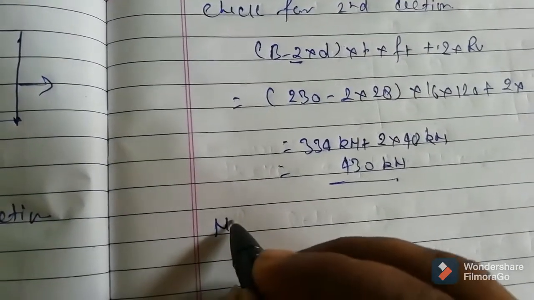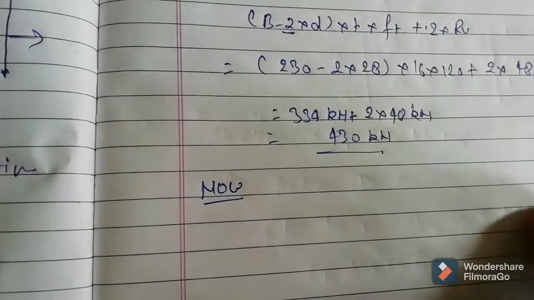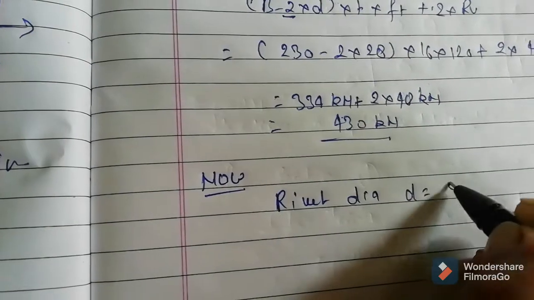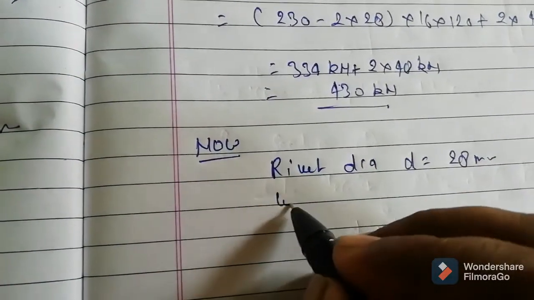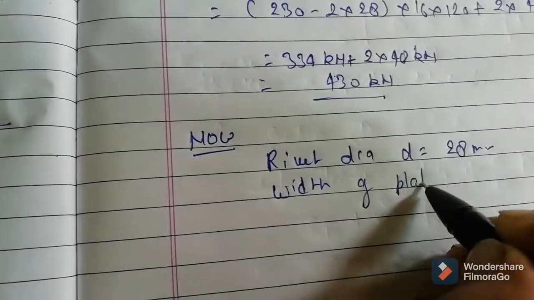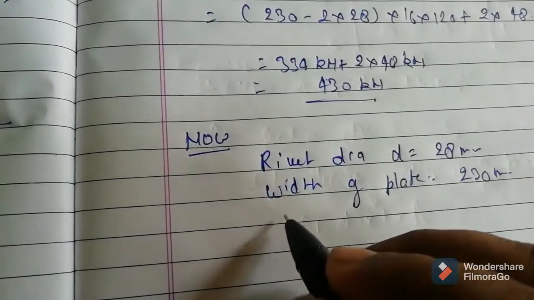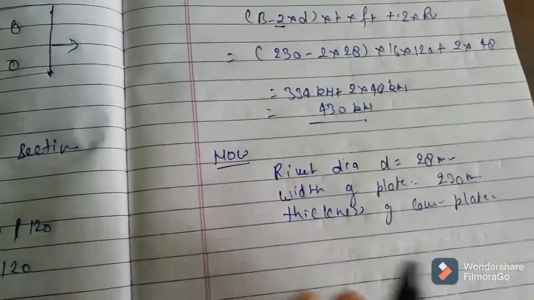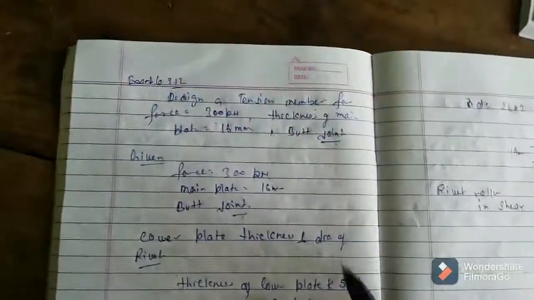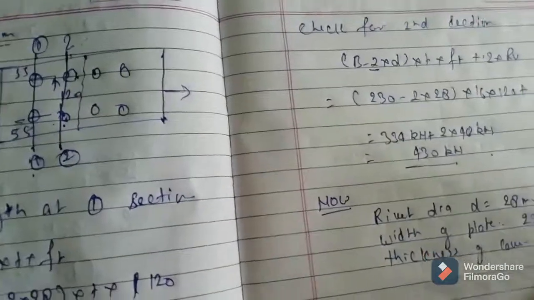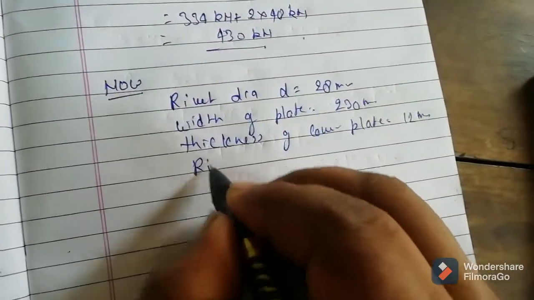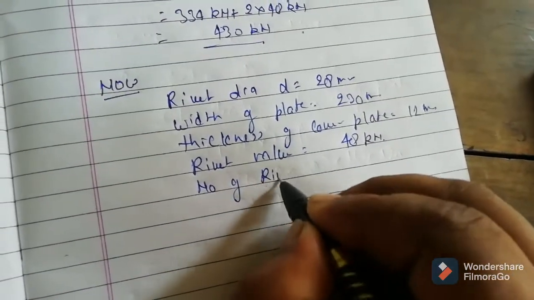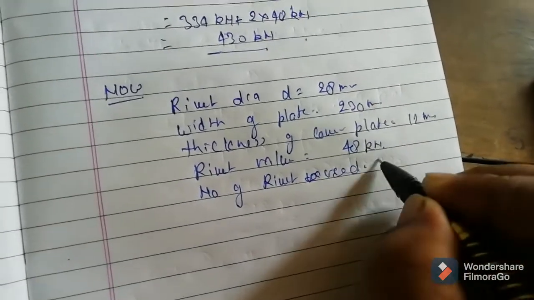Now it's better to summarize this at the end. Rivet diameter d equals 28 mm, width of plate equals 230 mm, thickness of plate 16 mm, thickness of cover plate 12 mm, rivet value 48 kilonewton, and number of rivets used equals 4.